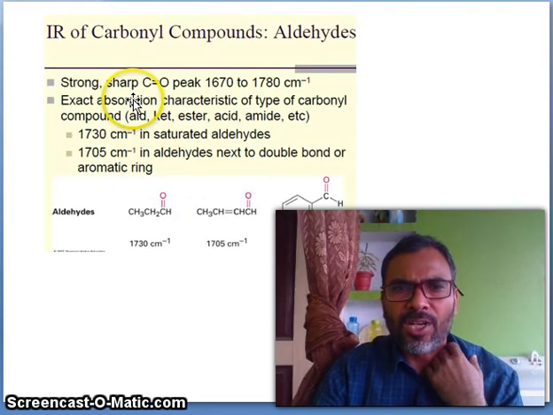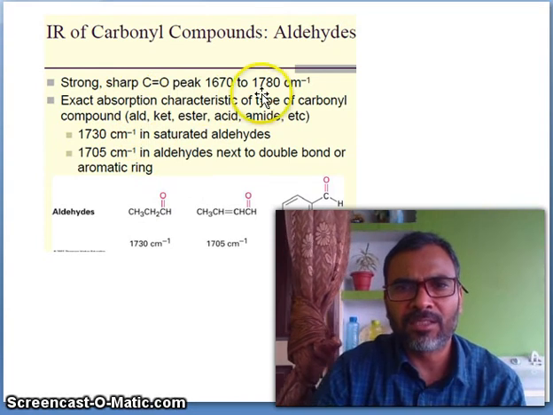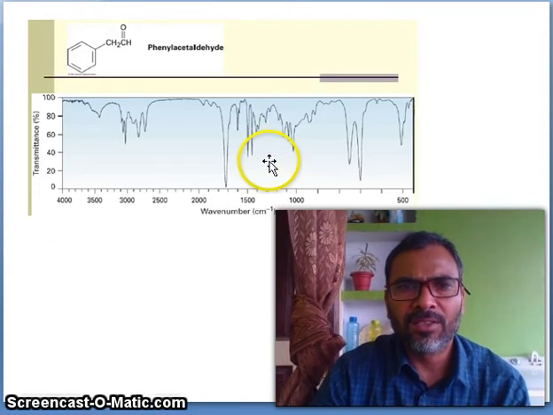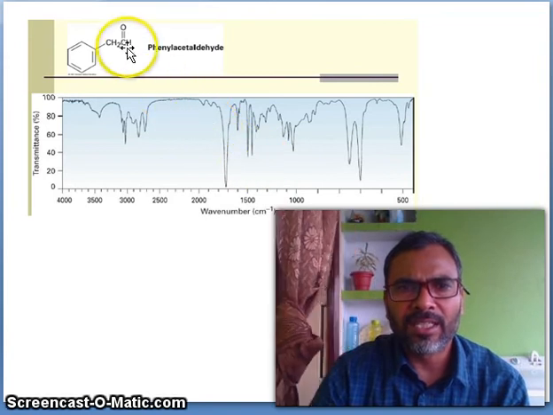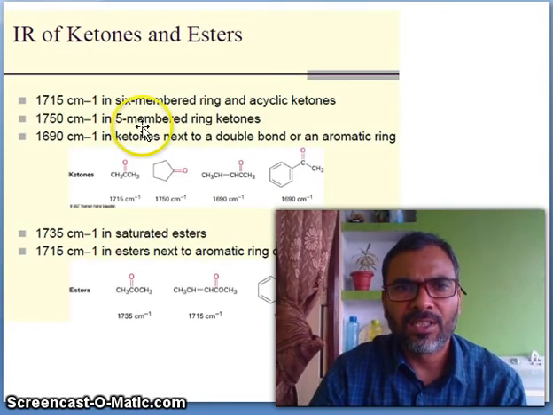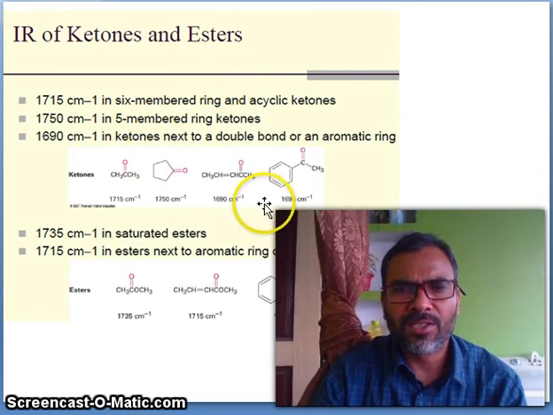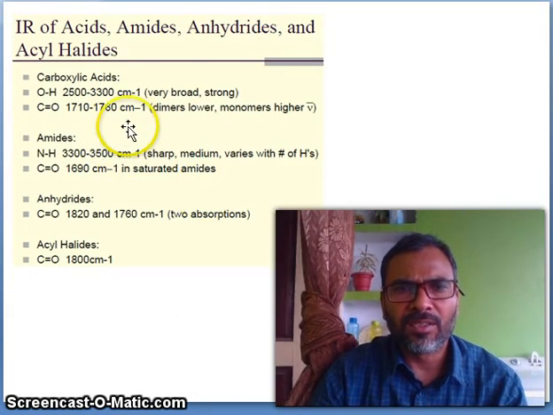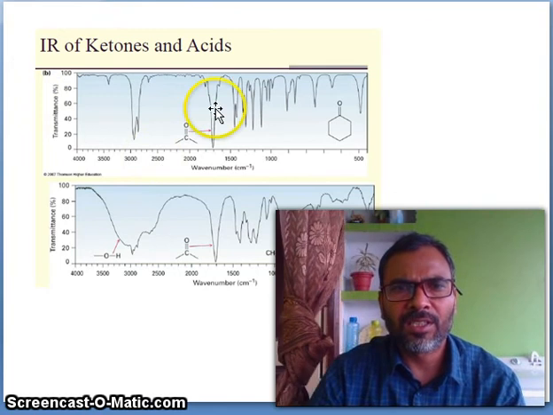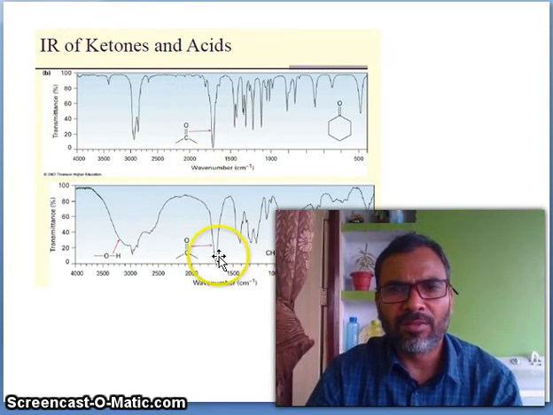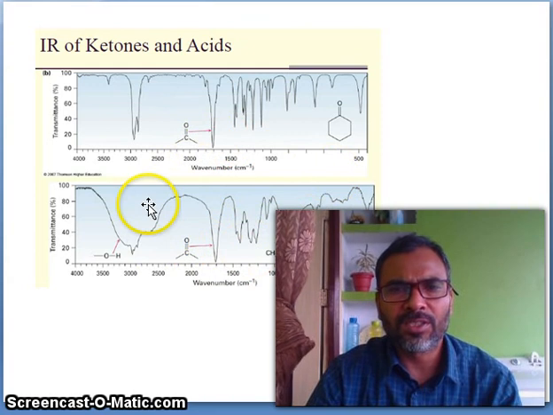A strong sharp C=O peak at 1700 to 1780 centimeter inverse in case of aldehyde and ketone. In aldehyde, there is a special C-H band in this region. IR of ketone and esters. You see the carboxylic acid, amines, ketone and acid. Ketone is here. If you have the OH, C double bond O, this.